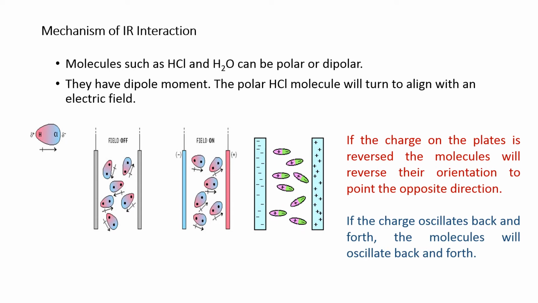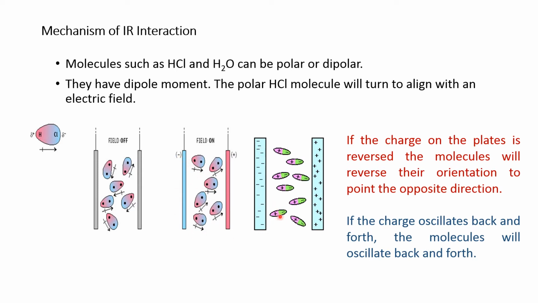Let us take the example of HCl. HCl carries a slight positive charge on the hydrogen atom and a slight negative charge on the chlorine. Whenever there is no field, all of them are randomly arranged. When you apply a field, see, this is a negative plate and this is an external electric field with a positive plate. All the Cl minus ions, that is, partial negative charges, are directed towards the positive plate. All the positive charges are directed towards the negative plate, and there is an alignment.